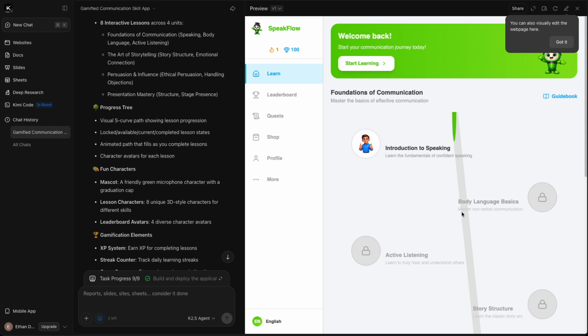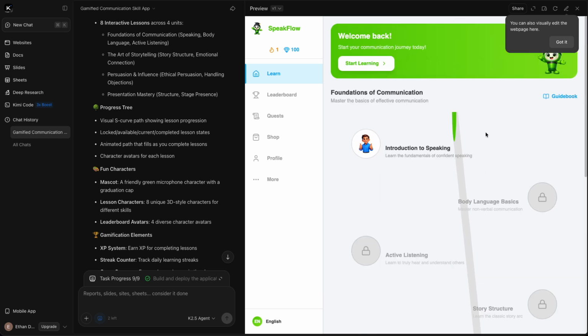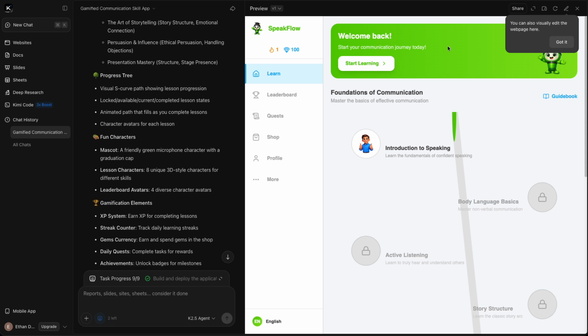S-curve path, which is this bit here, I guess, not exactly so curvy, but maybe if you go all the way down, it curves a bit. Yeah, so there's something that's not perfect there, but locked, available, current lesson states, animated path, characters for each lesson. It's good fun, characters, a mascot up here, which is kind of cool, like the Duolingo bird, the owl. Lesson characters, 8 unique 3D cartoons, great.